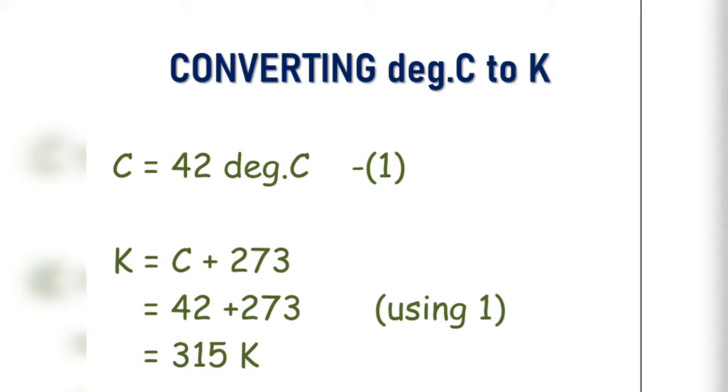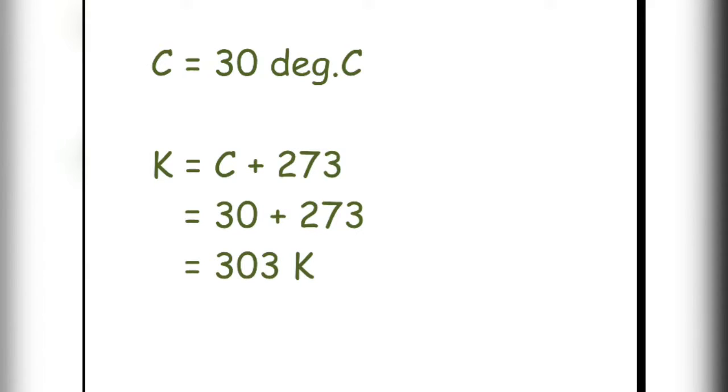For example, if it is 42 degrees Celsius, we add 273, which gives us 315 Kelvin. Similarly, if it is 30 degrees Celsius, when 273 is added to it, it gives us 300 Kelvin. So it is easy to convert by just adding 273 to the value of Celsius to get the value of Kelvin.